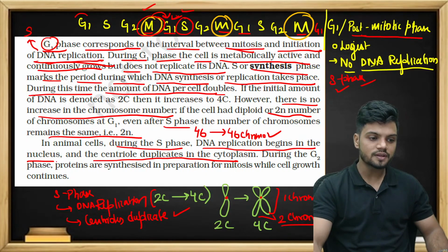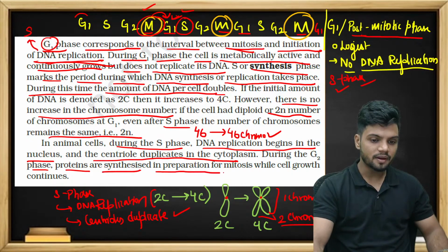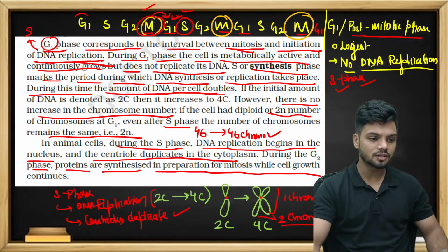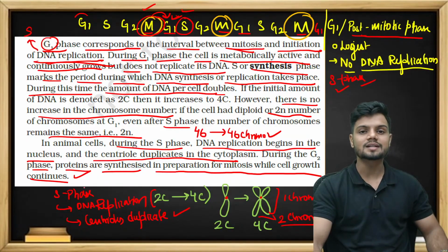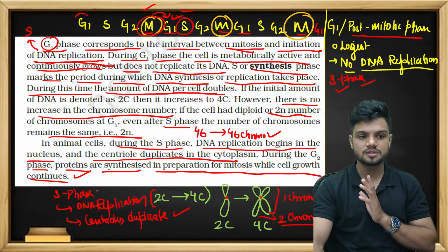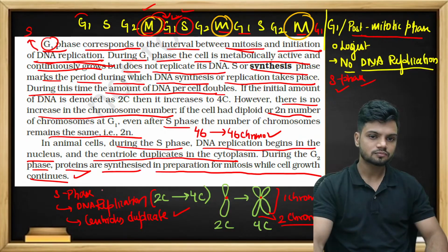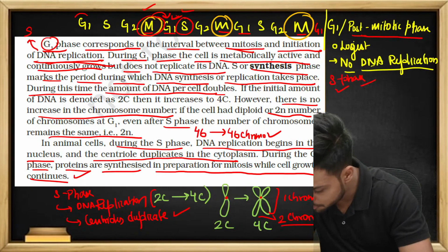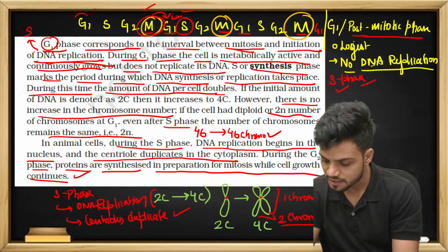During the G2 phase, the last phase, proteins are synthesized in preparation for mitosis while the cell growth continues. So, major proteins are synthesized in the G2 phase. Okay? Any doubt here, students? Any doubt here? Quickly ask me.